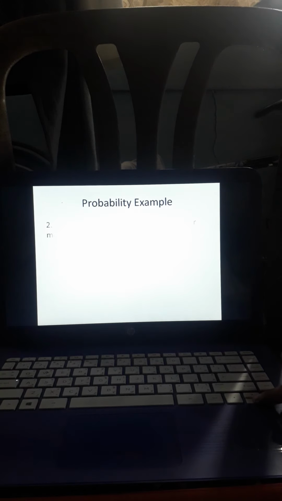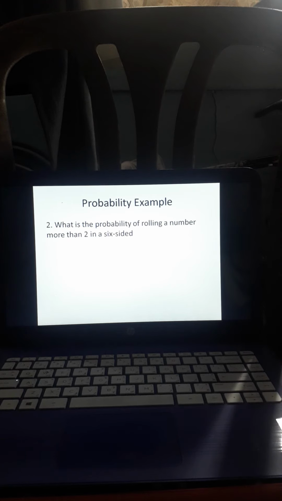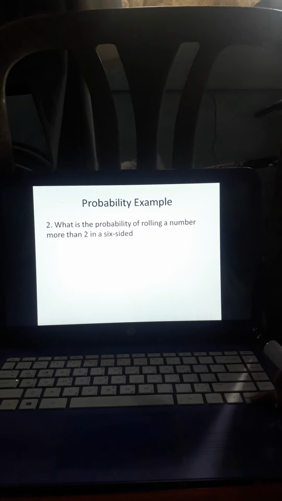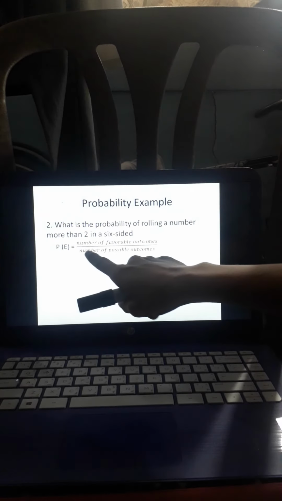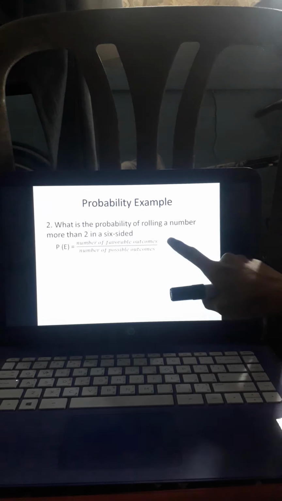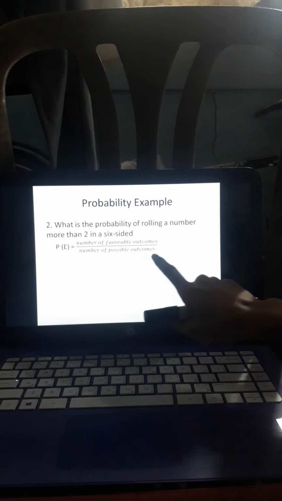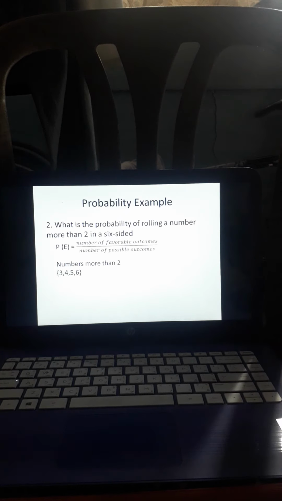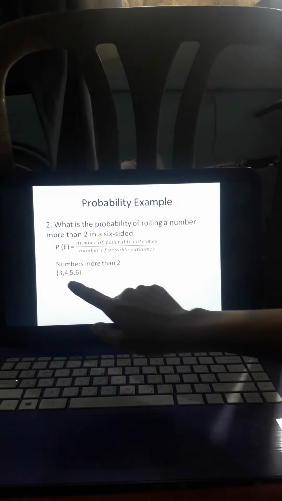Okay, next. Next example, number 2. What is the probability of rolling a number more than 2 in a 6-sided die? Okay, so ang nakalagay po dyan, more than 2. Okay, so let us know the formula. Again, probability of an event equals the number of favorable outcomes over the number of possible outcomes. And then, okay, alamin natin kung ano yung mga numbers. More than 2. Sabi po more than. Ibig sabihin, mas mataas sa 2.